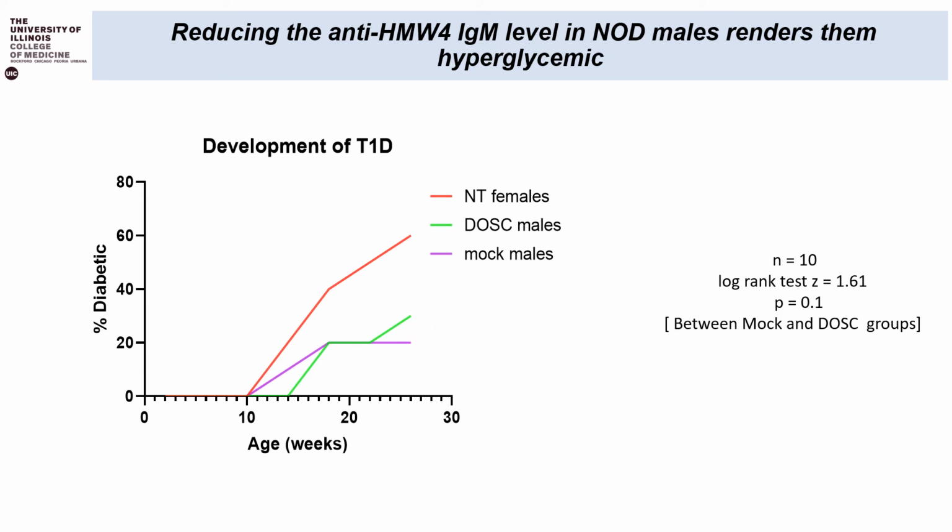We have also seen that apart from the 30% of the mice which were already diabetic, there was an extra 20% which remained hyperglycemic for over 2 consecutive readings. This led to a conclusion that reducing the anti-HMW4 IgM levels in NOD males renders them hyperglycemic. The study is still ongoing, so we could only present our data with 90% confidence limits.